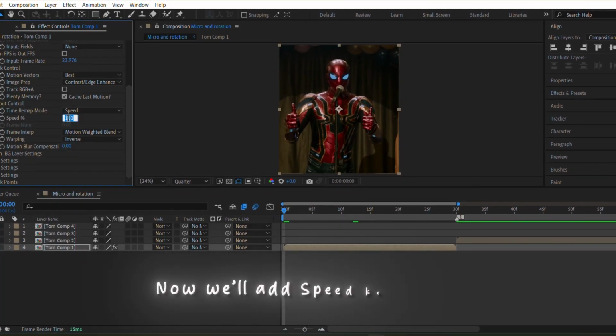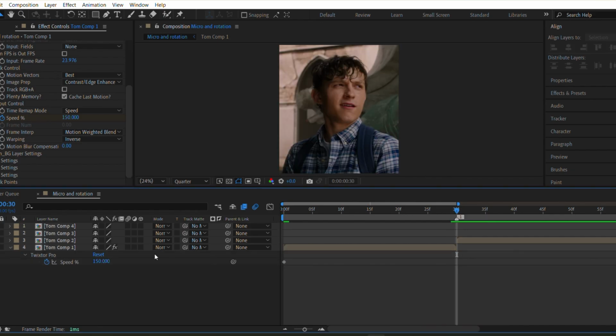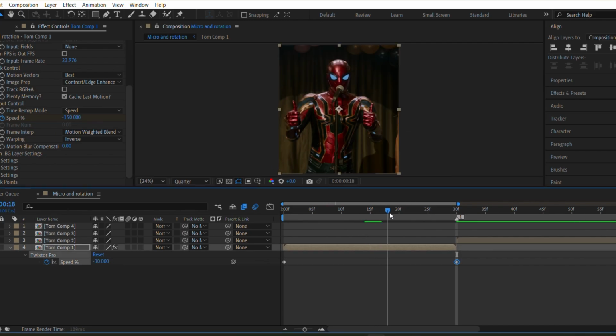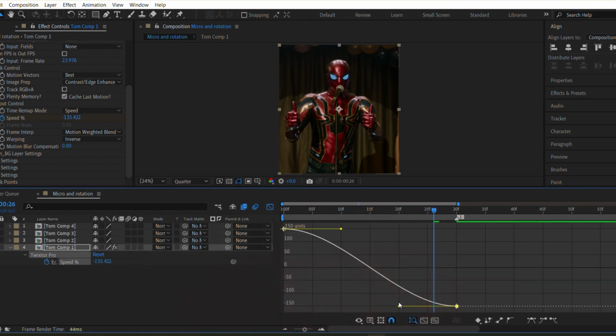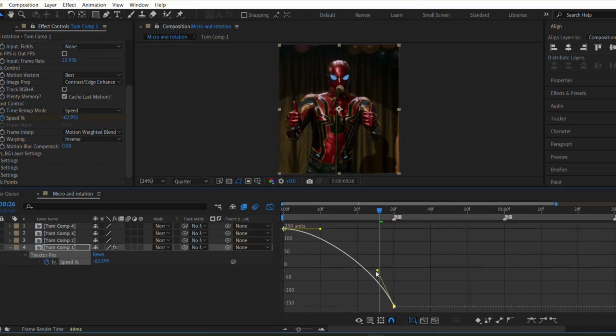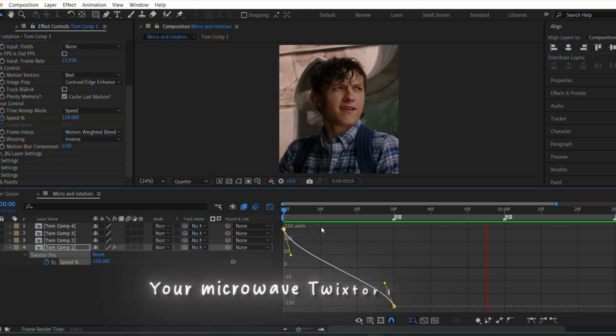Now we'll add speed keyframes. Set the starting keyframe to 150 and the ending keyframe to -150. Easy ease the keyframes and follow my graph. Your microwave Twixtor is ready.